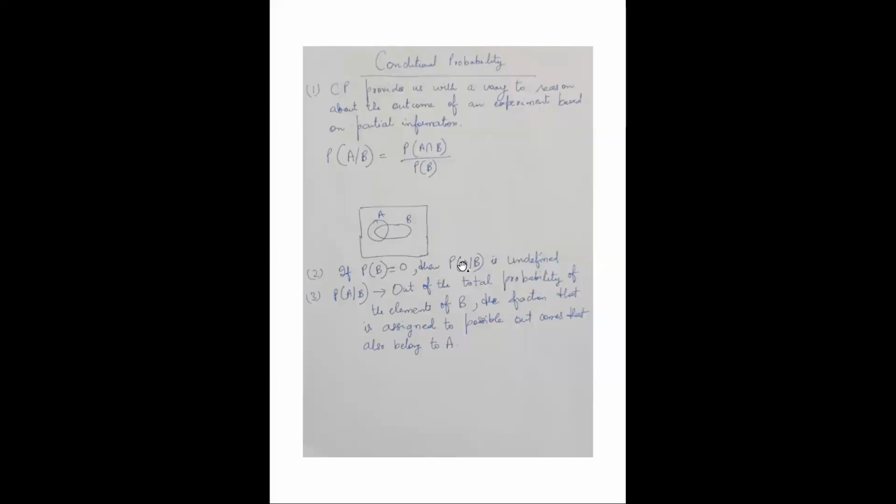If P(B) equals 0, then P(A given B) is undefined.